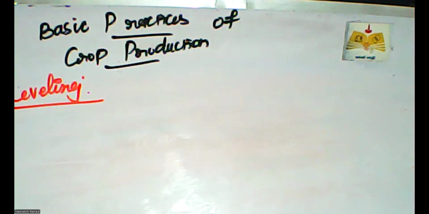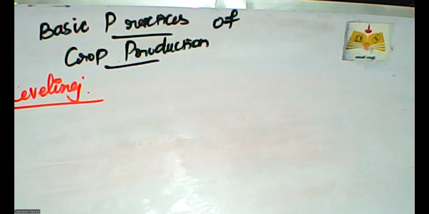What is leveling? Once the field is ploughed, the topsoil is definitely loosened. So when the field is ploughed, the soil automatically turns into a loosened condition.